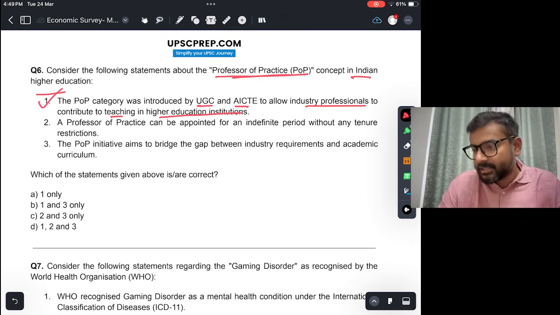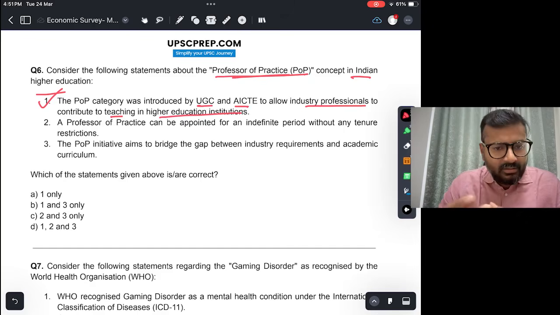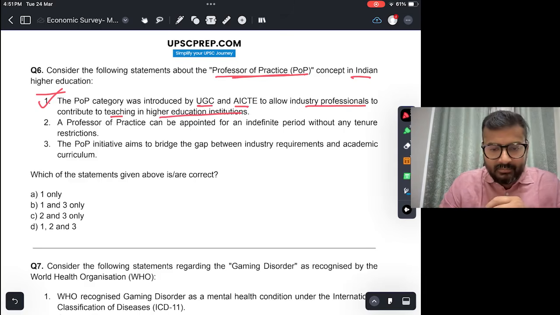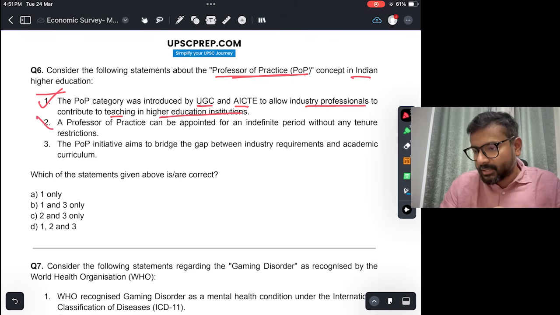So this is correct. Okay, a professor of practice can be appointed for an indefinite period without any tenure restriction. तो ये तो सही नहीं होगा. A professor of practice who is an industry professional cannot be appointed for an indefinite period. It will be appointed for a definite period, and that definite period is typically 3 years. Okay, 3 or 4 years, but not indefinite. So this is not right.